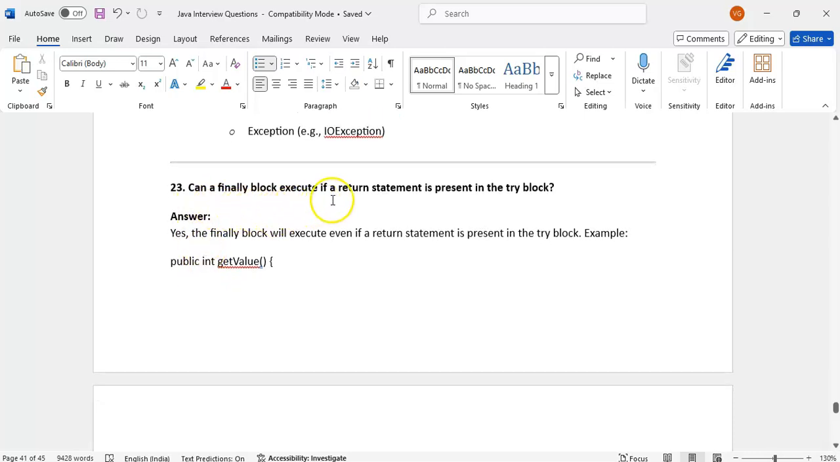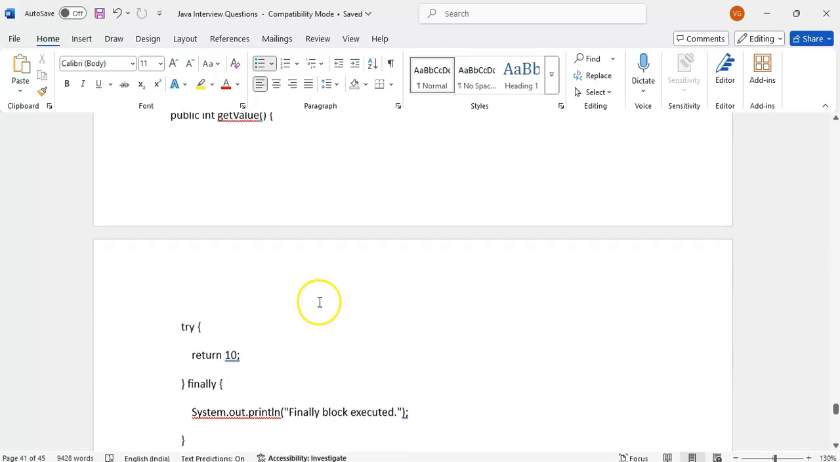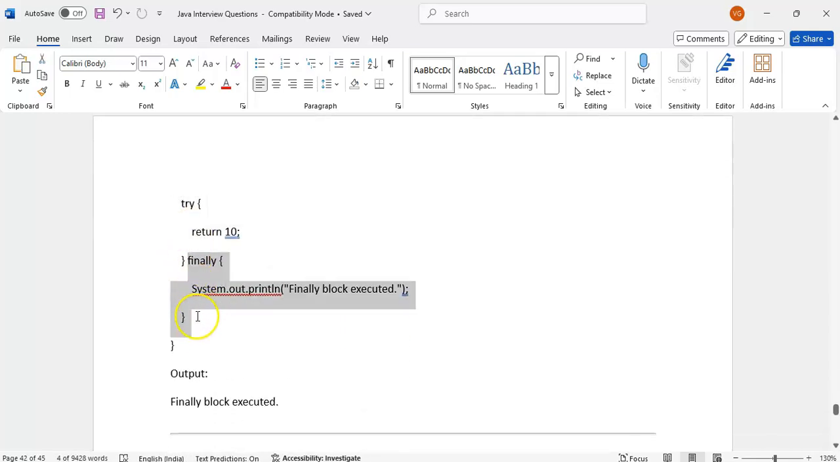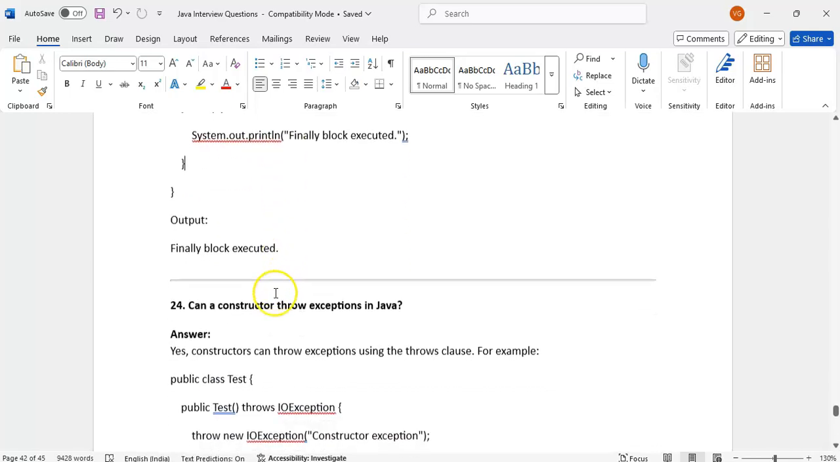Can a finally block execute if a return statement is present in the try block? Yes, the finally block always executes whether an exception occurred or not. The interviewer may try to confuse us with the return. If the try block has a return, we might think it will return from the method right away. No, it will execute the finally block, and only then return.